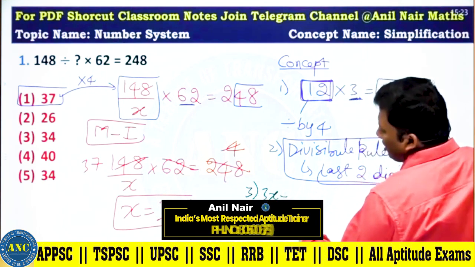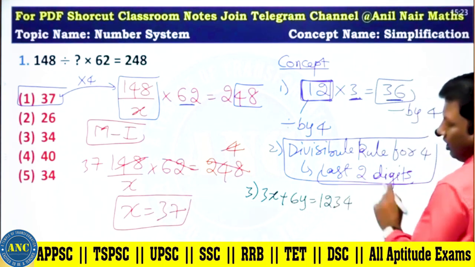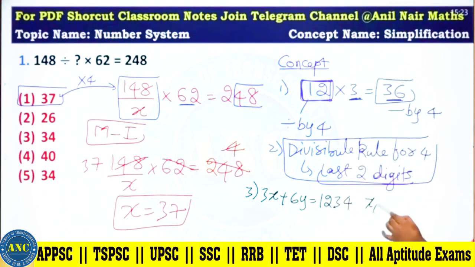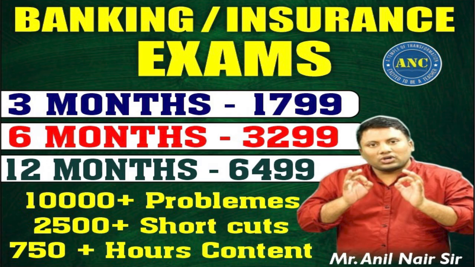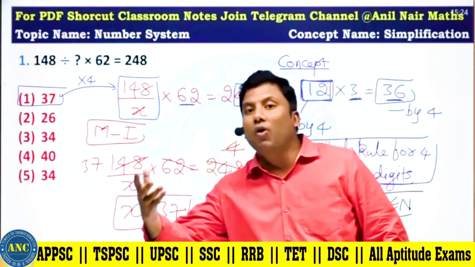3x plus 6y equals 1234. x and y are natural numbers. How many values will it take? It looks like a question which involves counting.